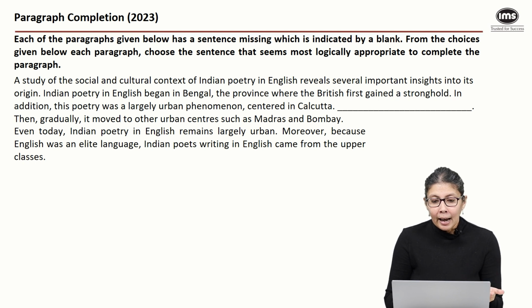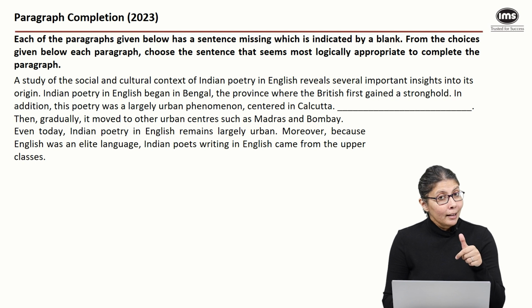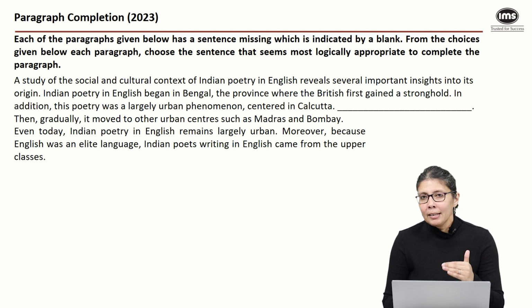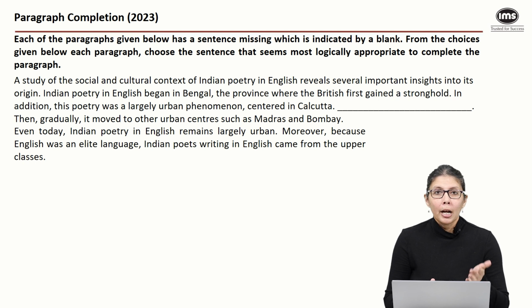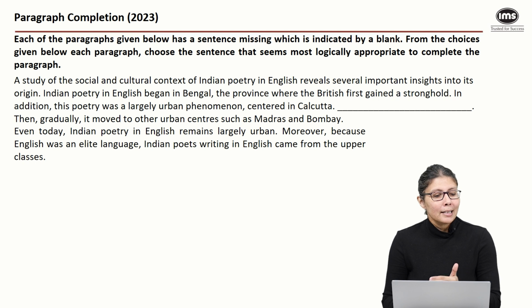It says that it began in Bengal. Why did it begin in Bengal? Because that is where the British first gained a stronghold. In addition, this poetry was a largely urban phenomenon centered in Calcutta. And then we have the blank. Whenever there's a blank in the middle, we need to ensure that it connects to the sentence before and after it. The sentence after the blank says, then gradually it moved to other urban centers.